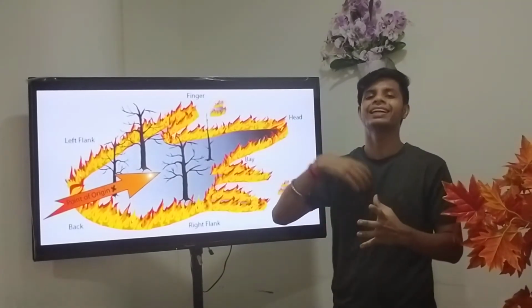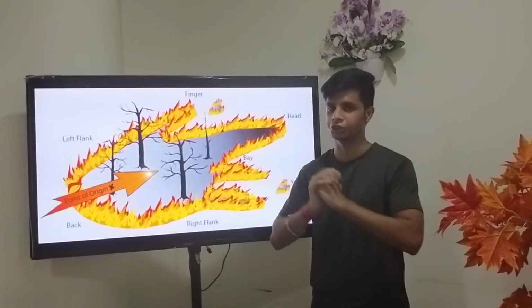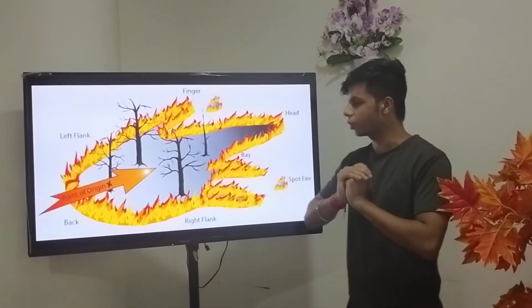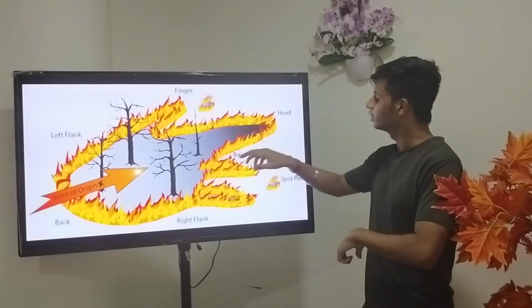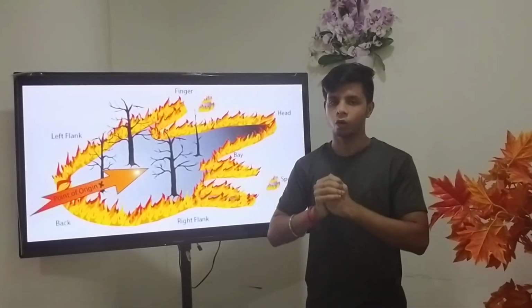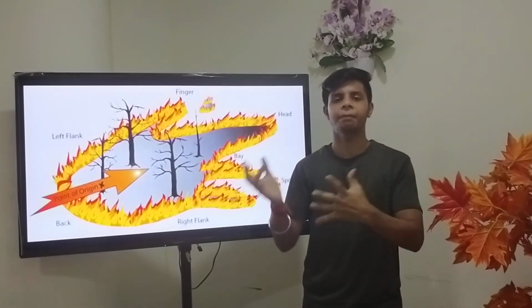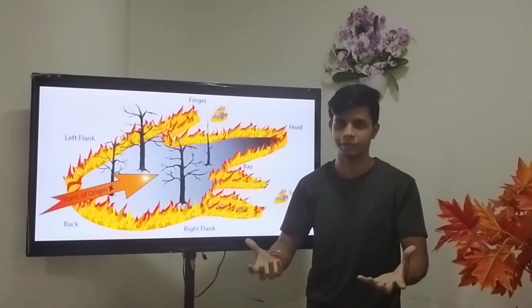Now there is also the back as well as the point of origin. Back means the rear. This is the rear part of the fire from where the fire has initiated. This is basically the fully burned part. Now, as we can see here, this red and yellow line is called the perimeter of the fire. Perimeter means the extension boundary of the fire. This perimeter is continuously increasing, as long as fuel is there.